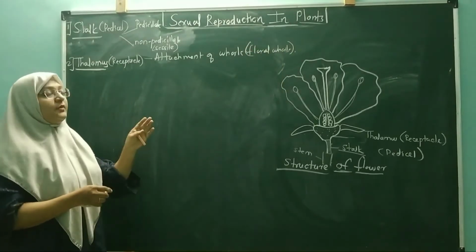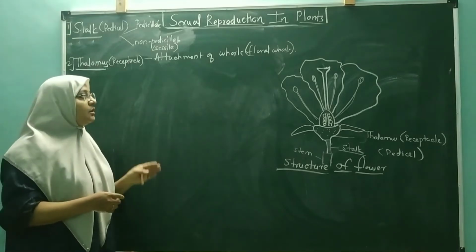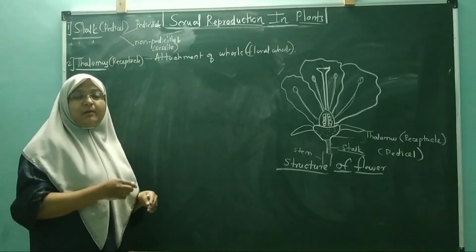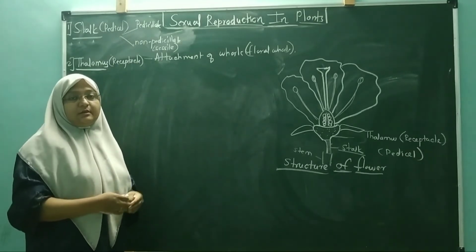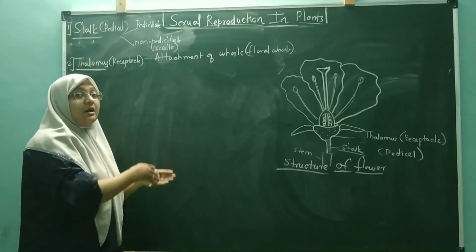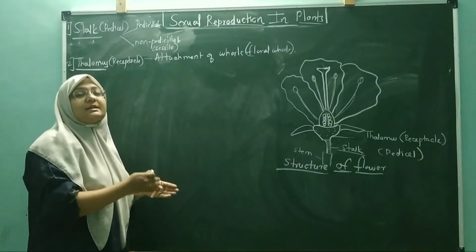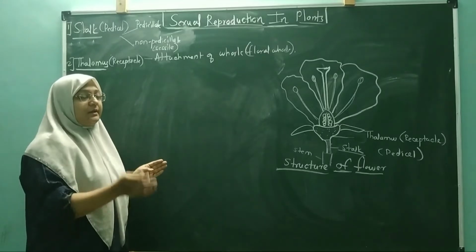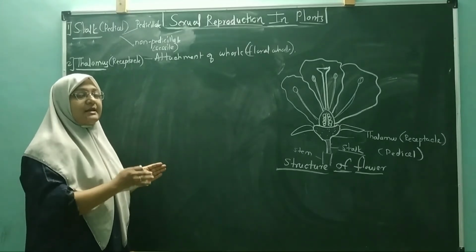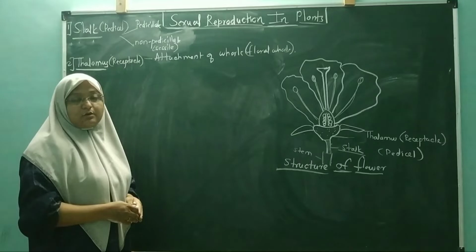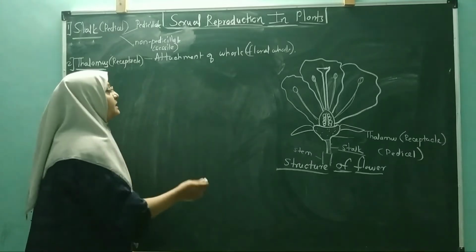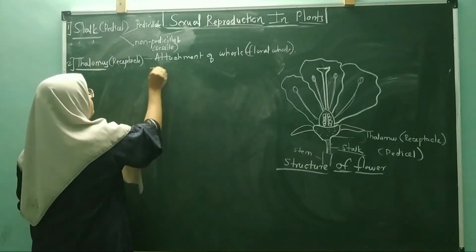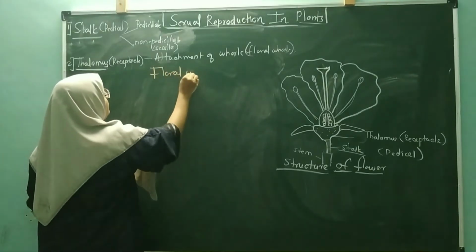So, what are the floral whorls? The floral whorls are divided into two types depending upon their functions. The floral whorls which help in reproduction are called essential whorls or reproductive whorls. The whorls which do not help in reproduction are called accessory whorls. So depending upon their function, these floral whorls are divided into two types.